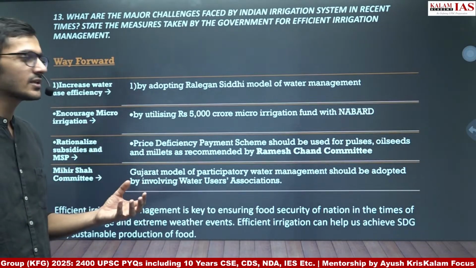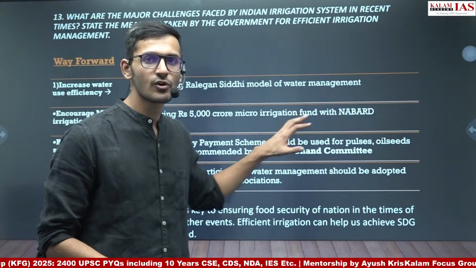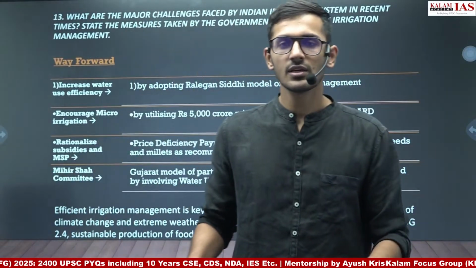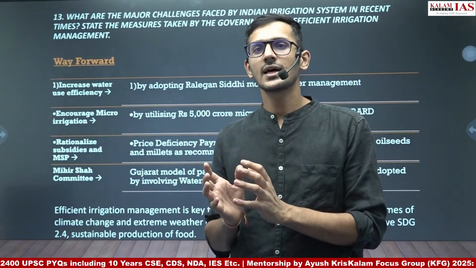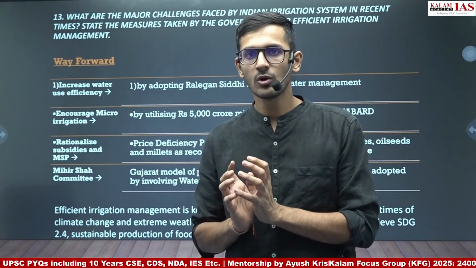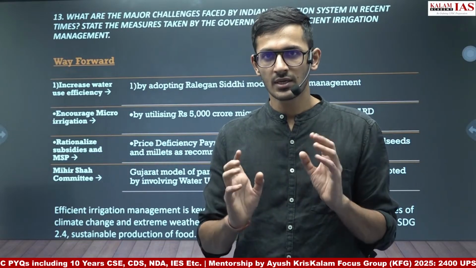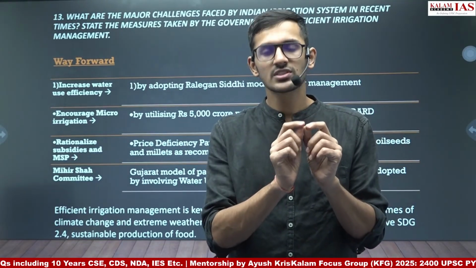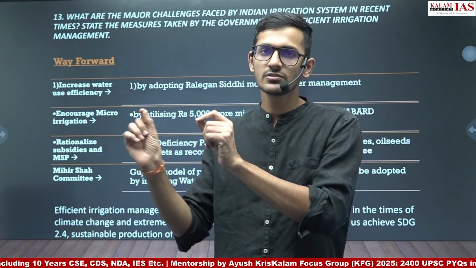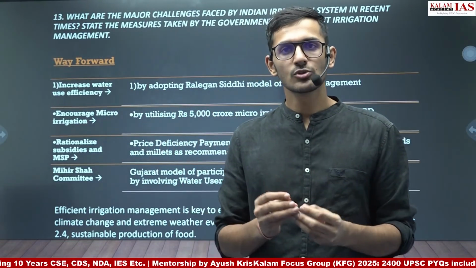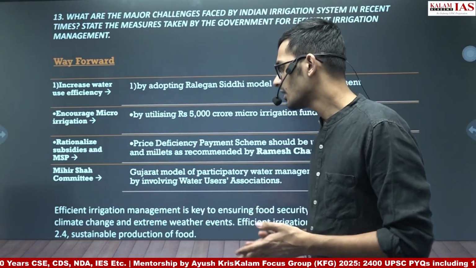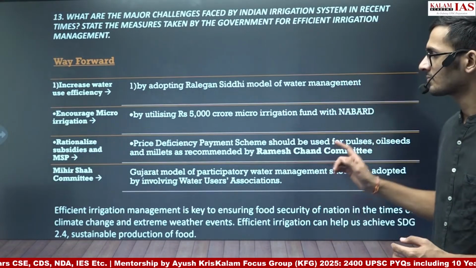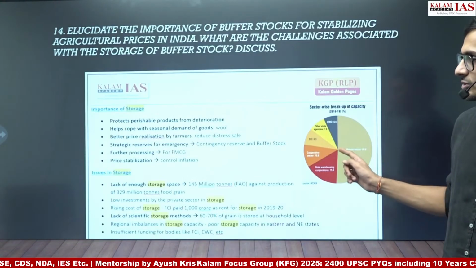So what we have done here is we have given way forward separately, so we cannot give another way forward in the conclusion. So what we will do is we will take a government target or we will take a sustainable development goal and link it with the demand of the question, and then we will say that sustainable irrigation practices can help us achieve sustainable development goal 2.4, that is sustainable production of food. And then we will move to the next question.